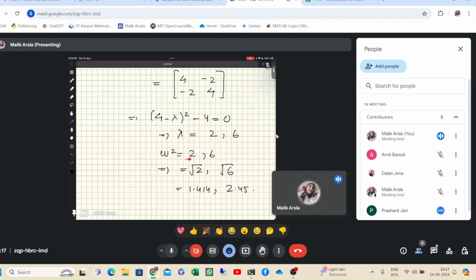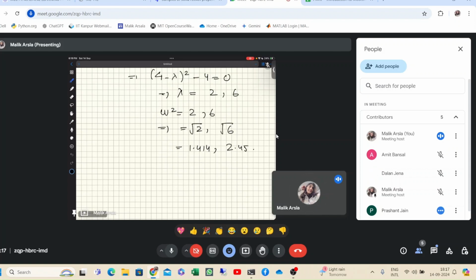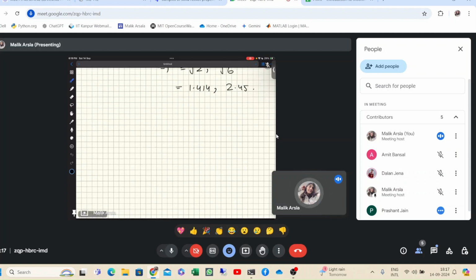Okay, and that is how we found out the natural frequencies for this system. So you have no issue till this question, right? Now the next question, it's similar: if k1, k2, k3 is 10 and m1 is equal to m2 is equal to 5, then find the amplitude ratios.